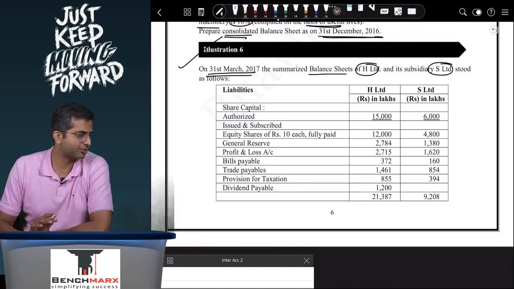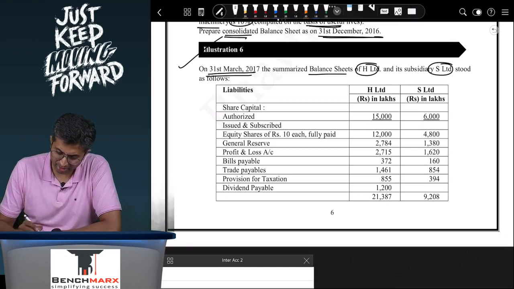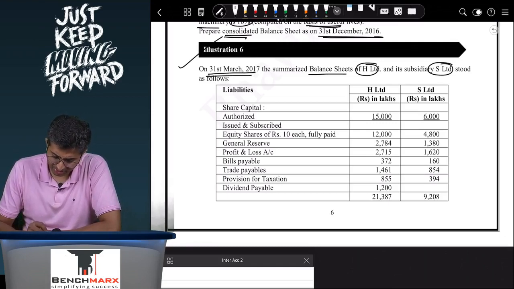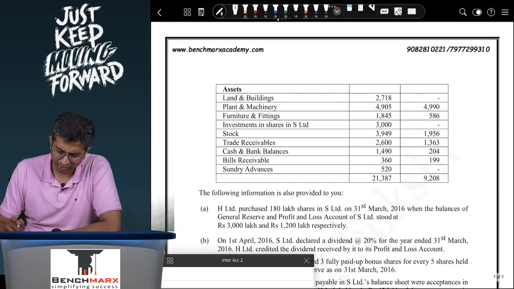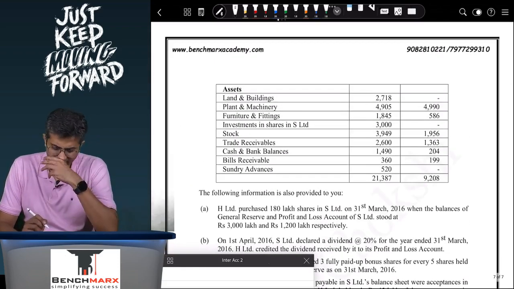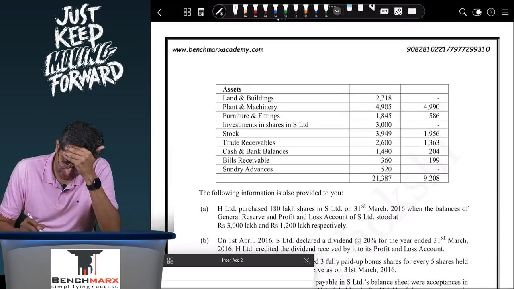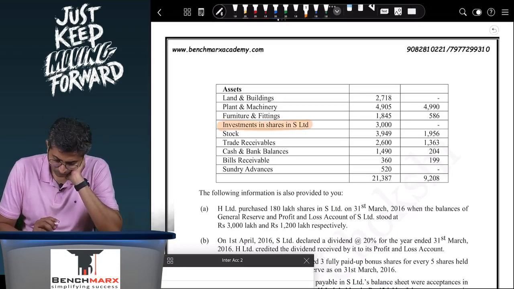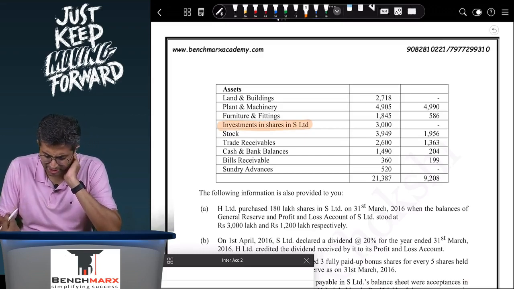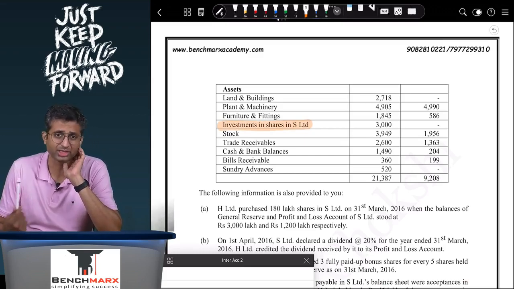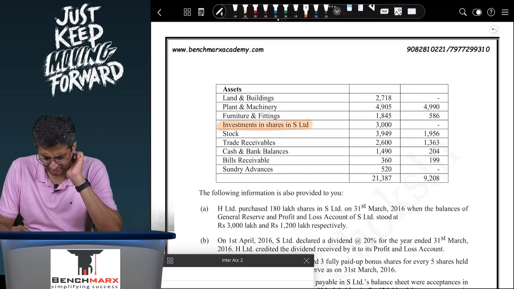So this is a balance sheet for H and S. Share capital for H and S, authorized, issued and subscribed, equity shares of rupees 10 each fully paid, general reserve, profit and loss, bills payable, trade payable, provision for taxation, dividend payable. So a lot of things. Assets comprising of land and building, plant and machinery, furniture and fittings, and then you have investments in shares in S. Stock, trade receivables, cash at bank, bills and receivables, and trade advances. So a lot of items are there.